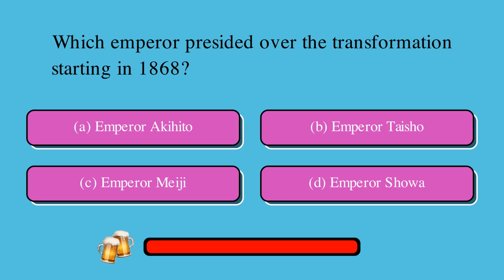Which emperor presided over the transformation starting in 1868? Is it A, Emperor Akihito, B, Emperor Taisho, C, Emperor Meiji, or D, Emperor Showa? The correct answer is C, Emperor Meiji.